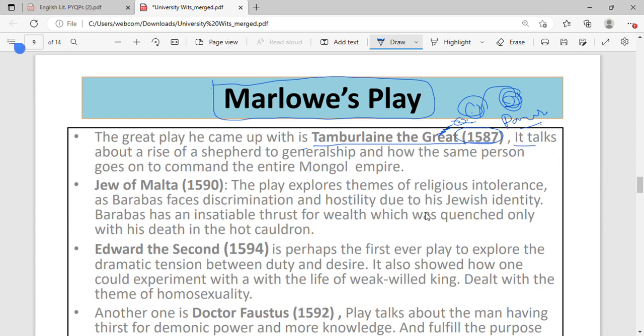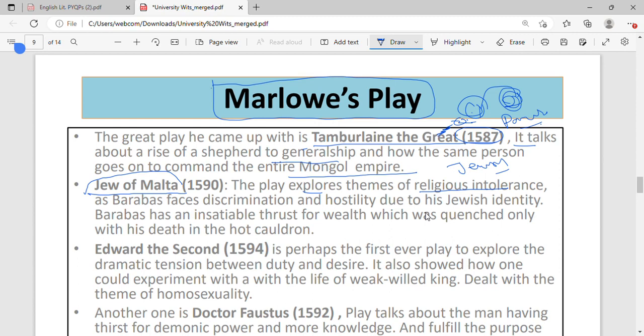It talks about the rise of a shepherd to generalship and how the same person goes on to command the entire Mongol empire, from shepherd to becoming the emperor of the Mongols. Right? Then we have The Jew of Malta. He has an insatiable hunger for money, for wealth. He is greedy. And this play explores the theme of religious intolerance. Here the Jew of Malta means Jewish.